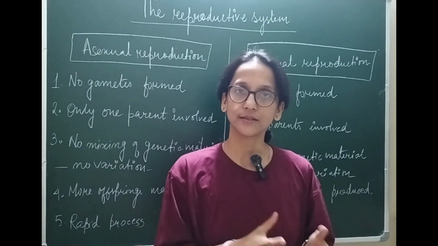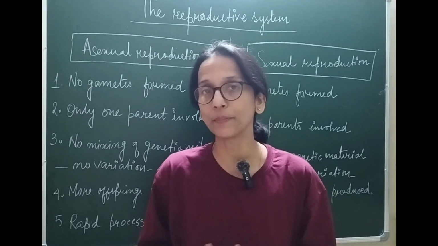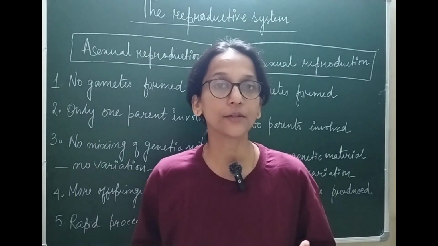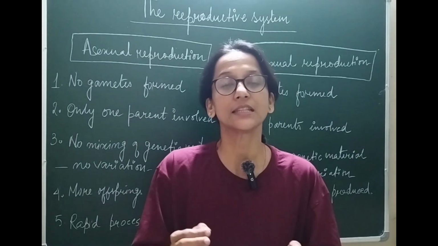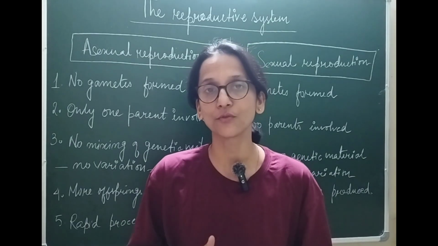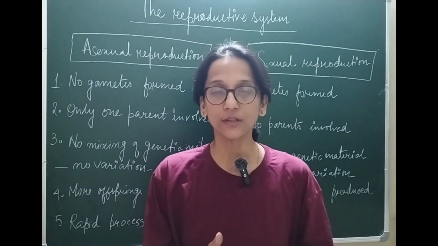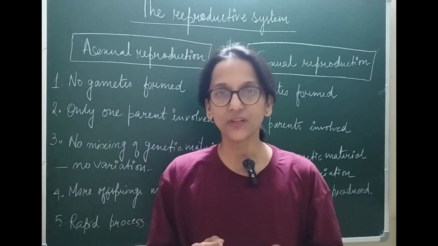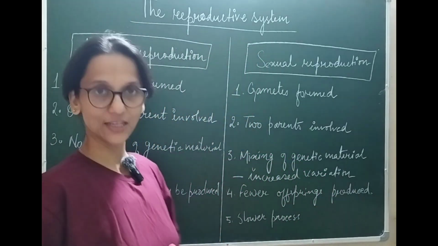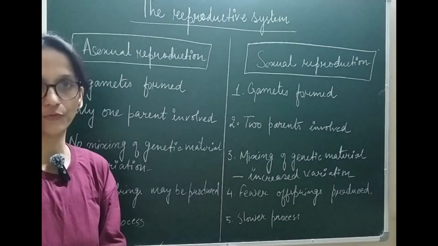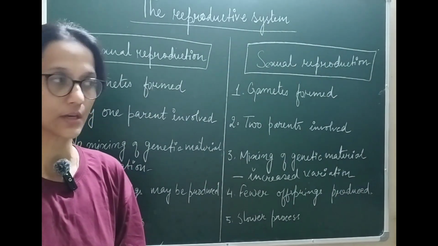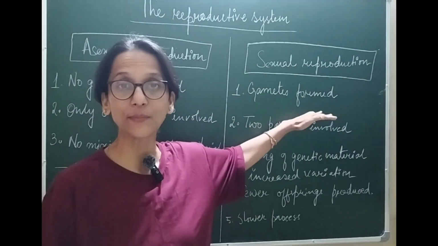But the other pattern, in case of sexual reproduction, is more complicated. Here it is not the entire parent body that is involved, but a very small unit of the parent body is involved in the reproduction, and that small unit is known as gamete, or they are also called sex cells. So the first important difference between sexual and asexual reproduction is, in case of asexual reproduction, no gametes are formed. That means there are no sex cells produced. But in case of sexual reproduction, gametes are formed.